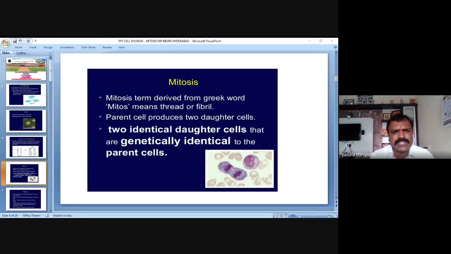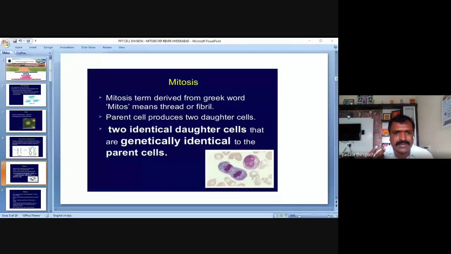Have you ever heard this term mitosis? Yes, sir. In our previous classes, we heard some information related to mitosis and meiosis. Today's class, we are going to discuss it clearly. What is the meaning of mitosis?